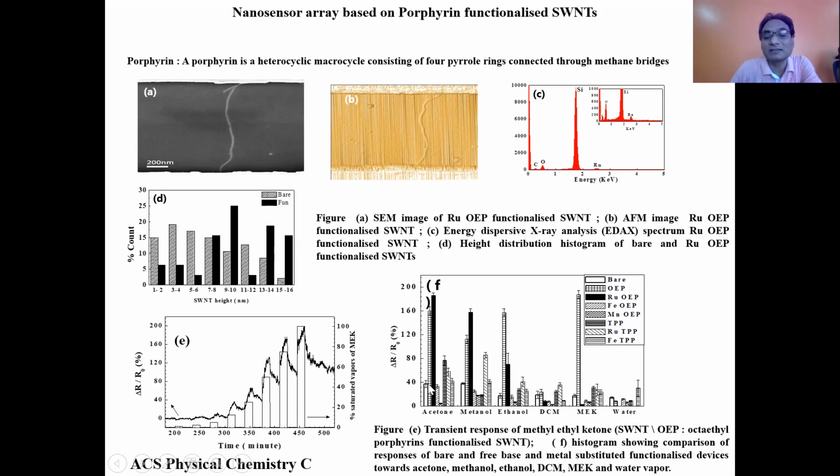If you look at this particular histogram, you will see that for MEK we got better response, and that is why that has been shown in this diagram. We have tested only saturated vapors of all these VOCs for those many devices. So this is bare SWNT modified with OEP, because I am showing here glimpses of those results only, not the entire result.